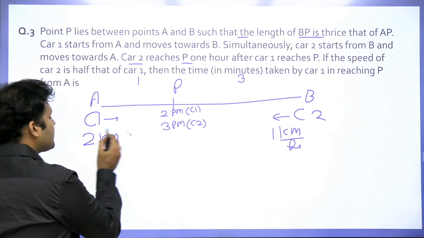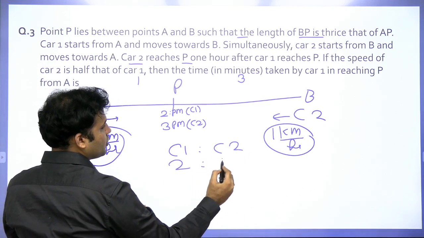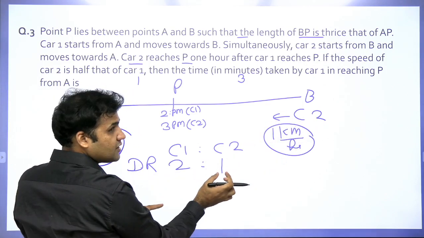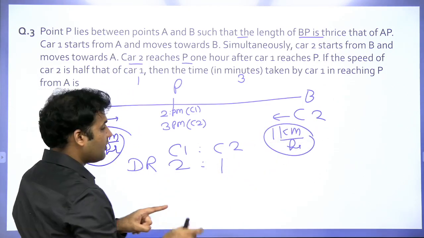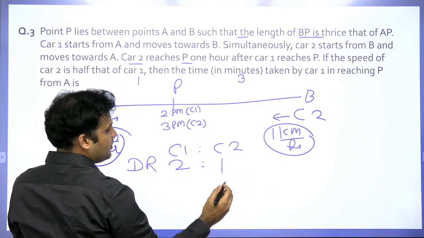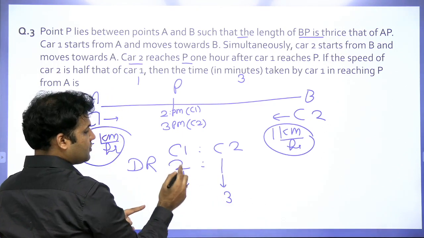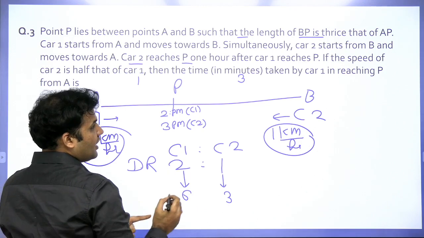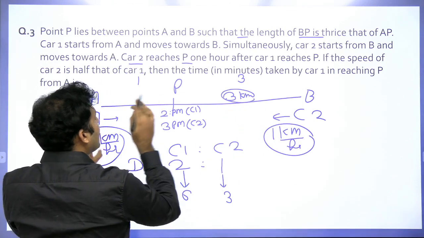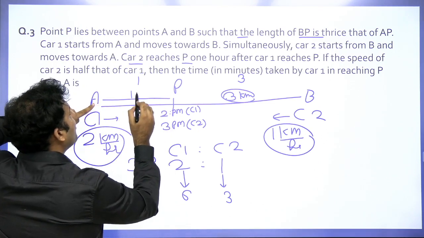Now, we have a speed ratio, guys, right? Car 1 and car 2 speed ratio is 2:1. That will also be the distance ratio. If car 2 travels a distance of 1 kilometer, in the same time, car 1 will travel a distance of 2 kilometers. And if car 2 has to reach point P, then it has to travel a distance of 3, and during the same time, car 1 will travel a distance of 6. Now, by the time car 2 travels a distance of 3 kilometers, car 1 can travel a distance of 6 kilometers, but car 1 has to travel a distance of only 1 kilometer.